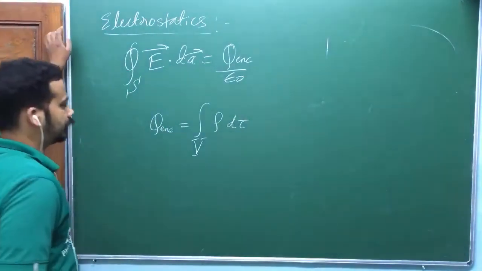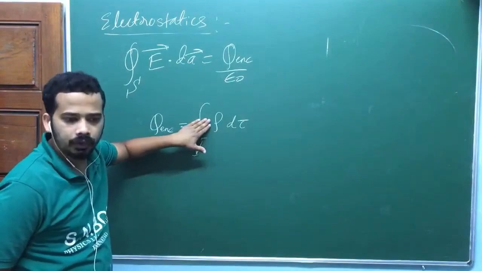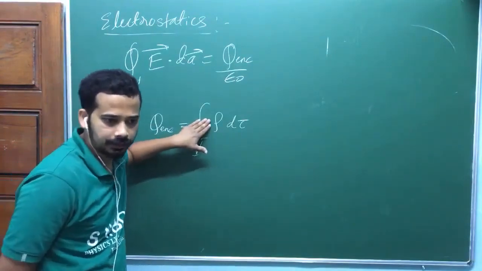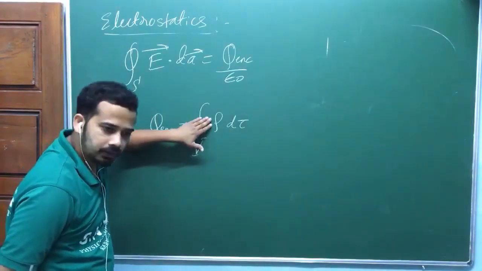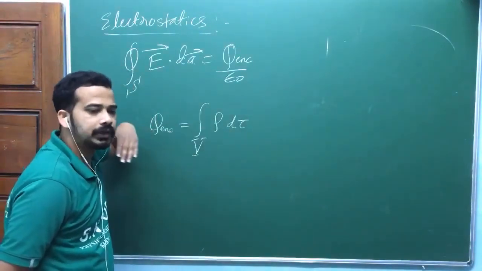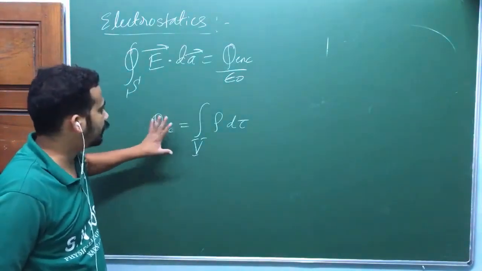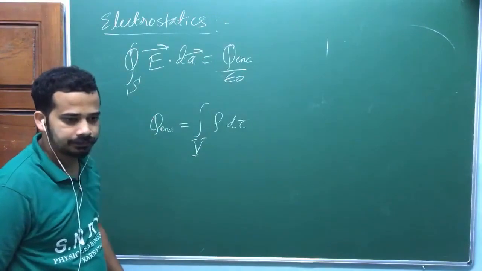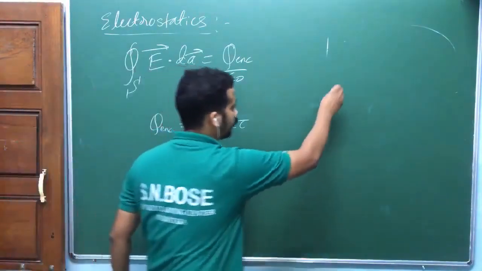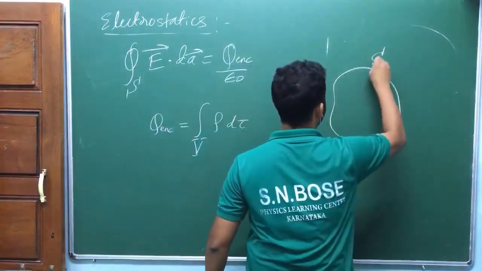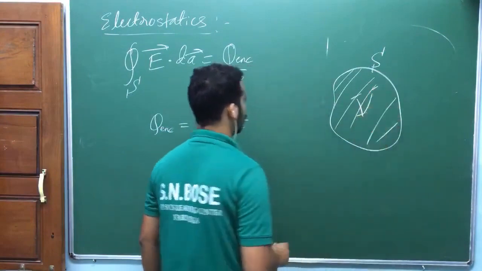Is that okay? So can I write like this? Suppose they are point charges, you define rho as a Dirac delta, or it can be any other generalized charge distribution. Is that okay? Now in that case, can I write Q enclosed like this? Because what is this V? V is the volume. Suppose you have taken a surface integral like this, V is this volume. That's what I'm talking about. Is that okay?